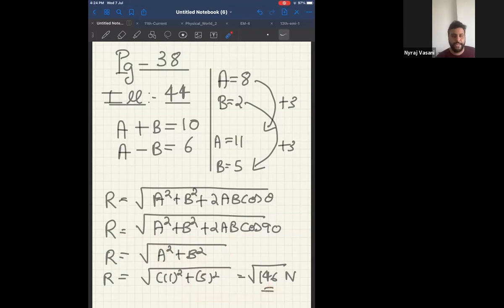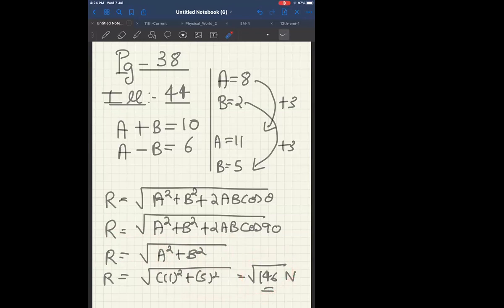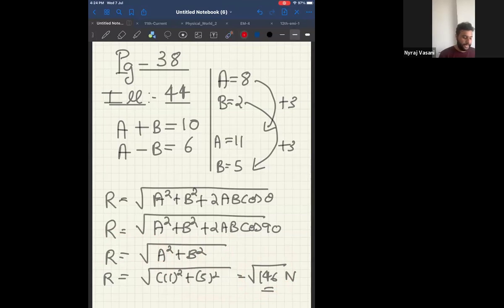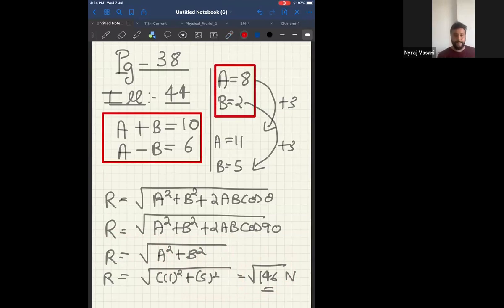Now, in your JEE exam or in your MHCET exam, you will get options like 141, 142, 148, 146. So this will be the right option. My intention is, first, listen to me. You have to understand how you get these two equations from the question. That is the first thing you should understand. Second thing is how I get the value of a and b.